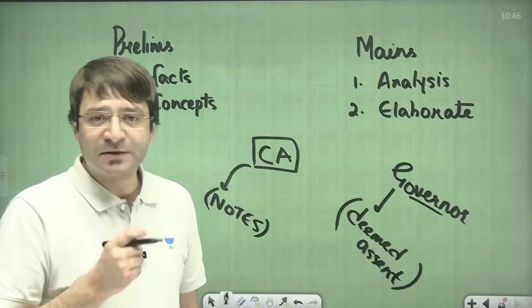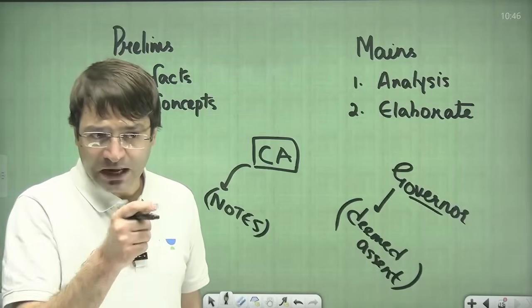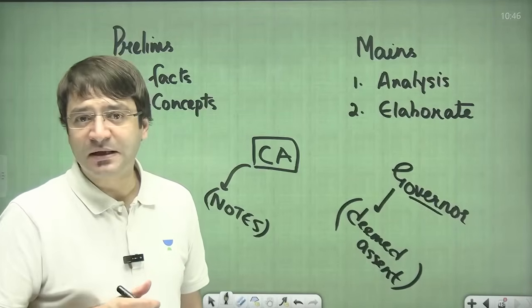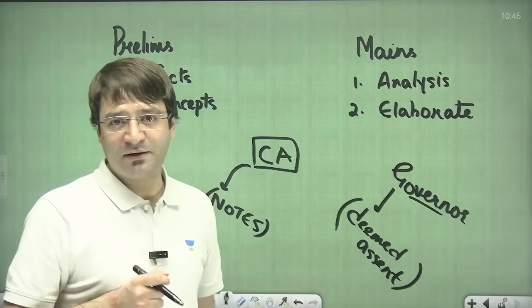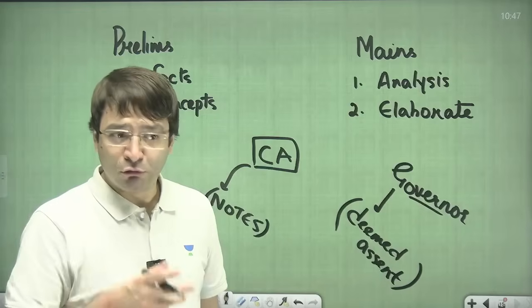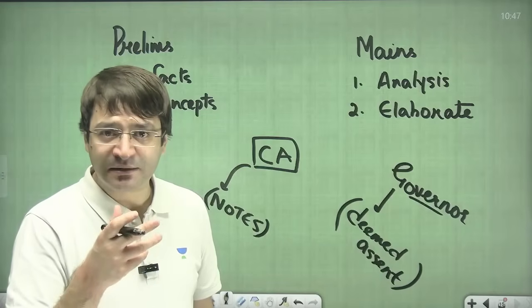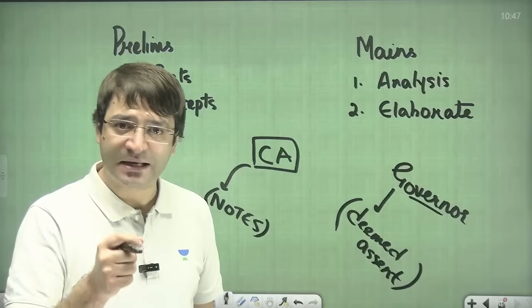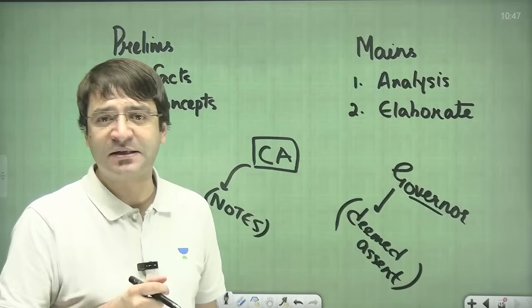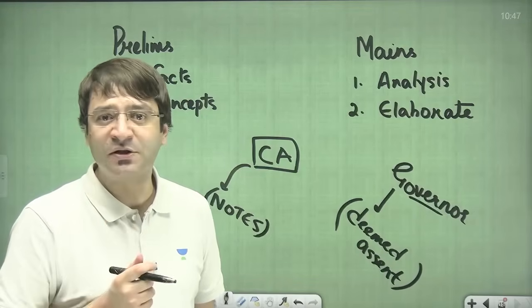And since there has been an inordinate delay when it comes to these 10 specific bills, these 10 bills are deemed to have been passed. For the first time in the history of independent India, laws were implemented in Tamil Nadu, in a state in India, without the explicit assent signature of the governor of that state, who is the constitutional head of the state.